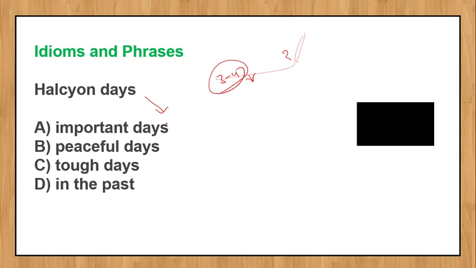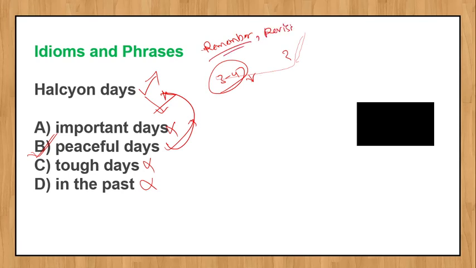The meaning is peaceful days, not important days, not tough days. Peaceful days of somebody. He is living peaceful days. That is the meaning. There is no trick here, you have to remember it, and remember in revision. Idioms and OWS are only these two things, remember them in revision.